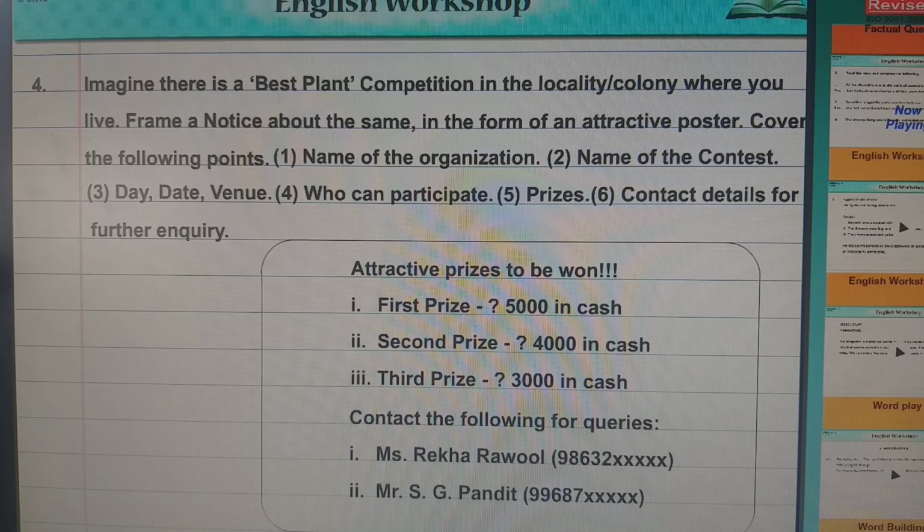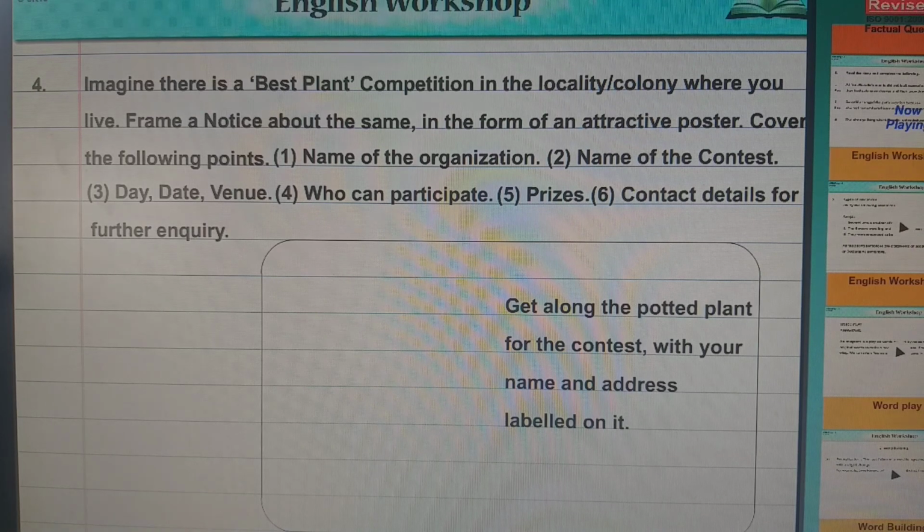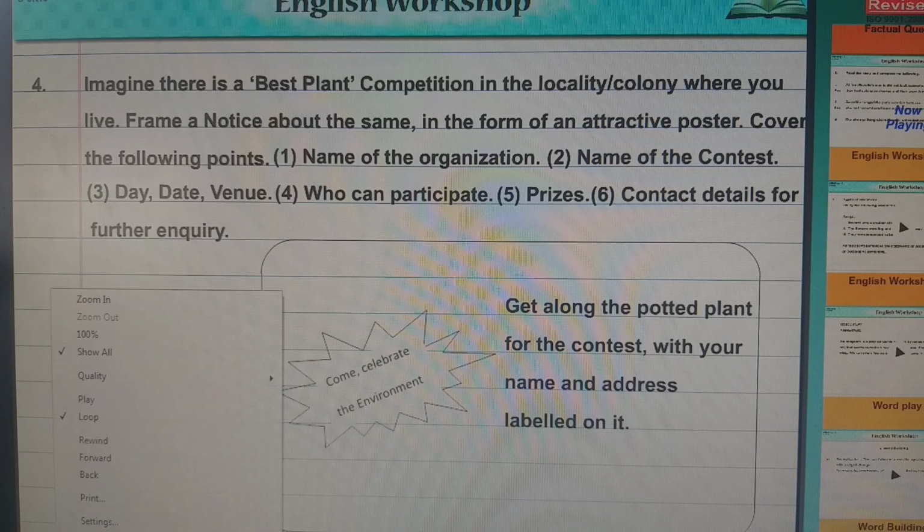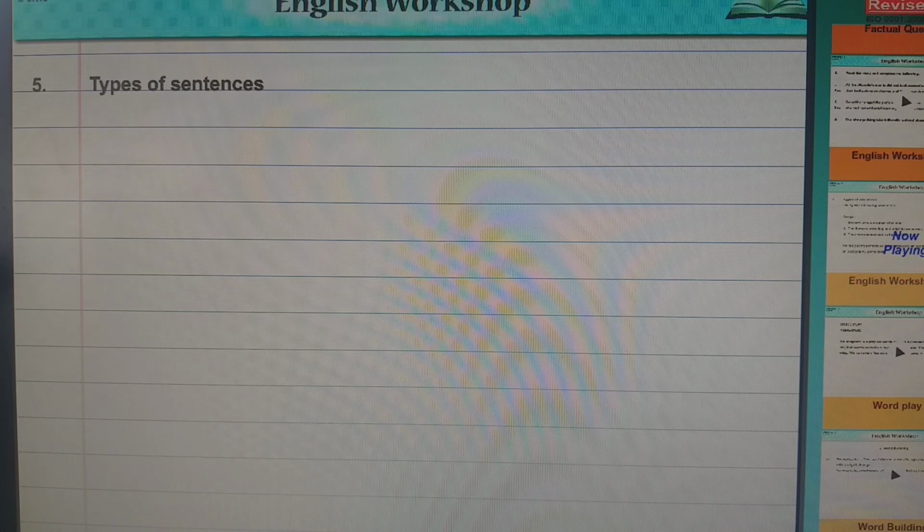You can see now the full long attractive poster. So you have covered all the points, prizes also, and contact details for further inquiry. This is about that. And then this is a general instruction that while coming you bring a potted plant for the contest with your name and address and label on it. And then they have asked you to come and celebrate the environment. Yes, so here I end the topic.